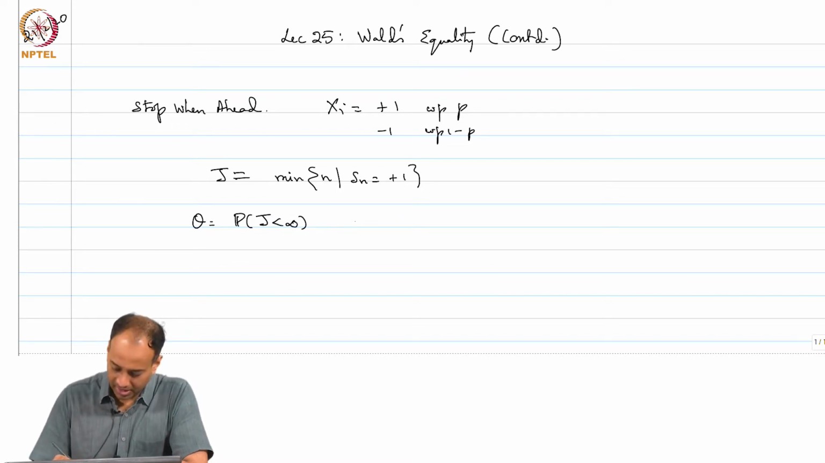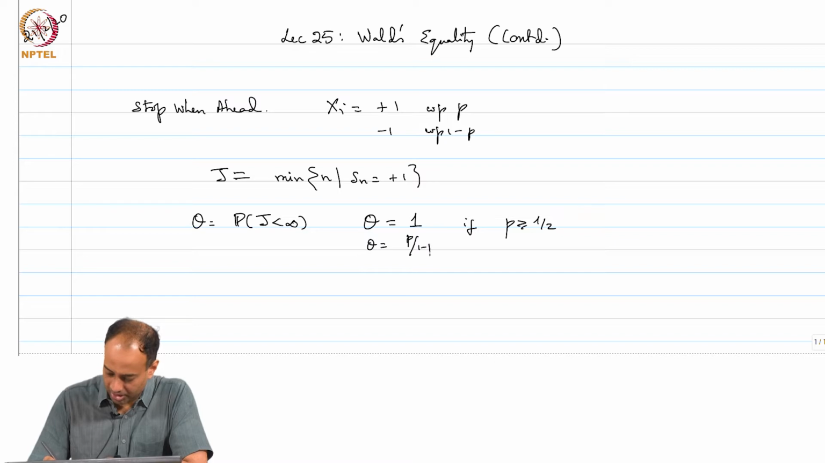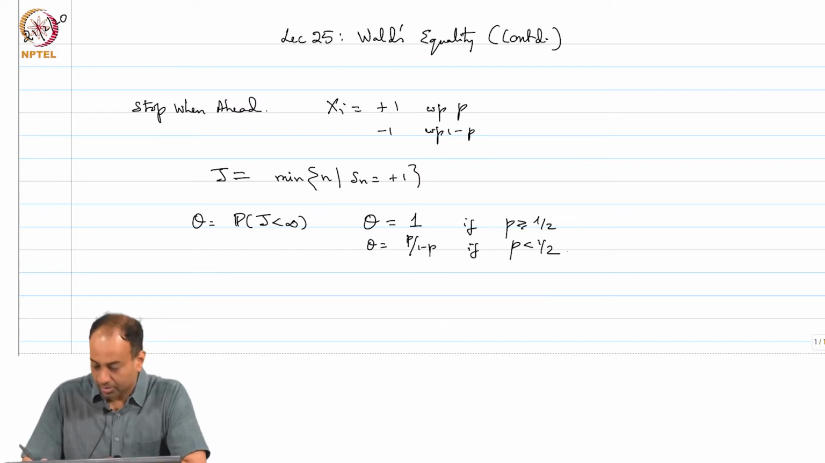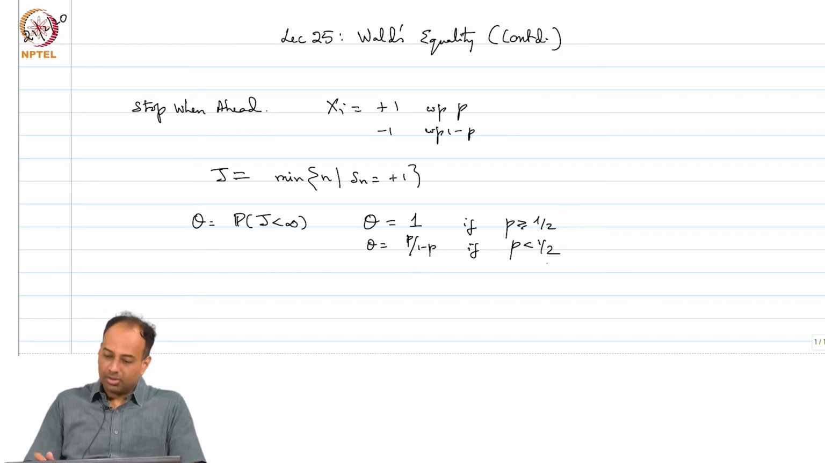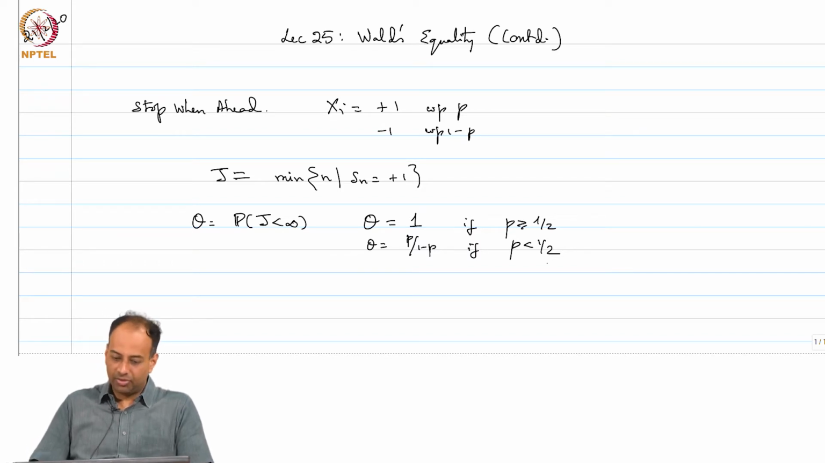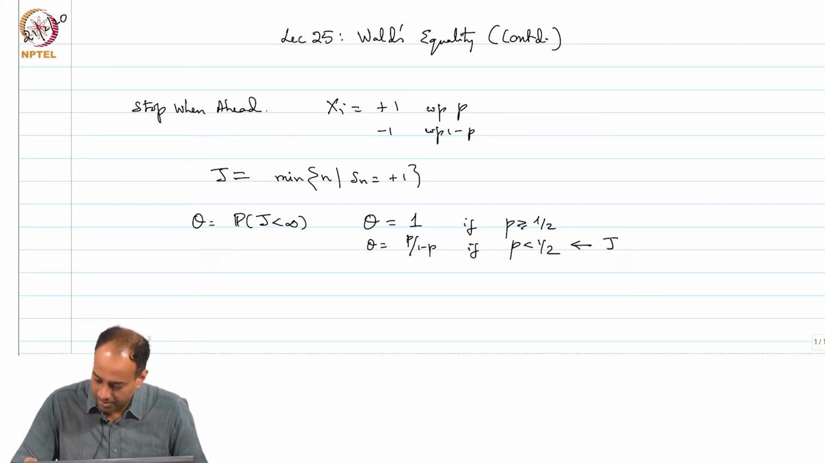eventually, and we said theta satisfies, we wrote out a quadratic equation, right. We said theta is equal to 1 if p is greater than or equal to half, and theta is equal to p over 1 minus p if p is less than half, right. This is where we were yesterday. So, if your probability of winning is at least half, then you are guaranteed to stop with probability 1. If your probability of winning is less than half, the probability that you eventually stop is only p over 1 minus p, which is less than 1, right, for p less than half. Therefore, in this case for p less than half, j is a defective stopping rule, because it can be infinite